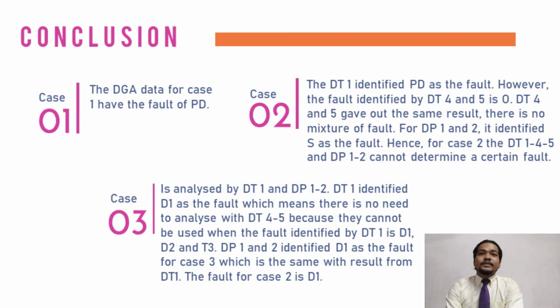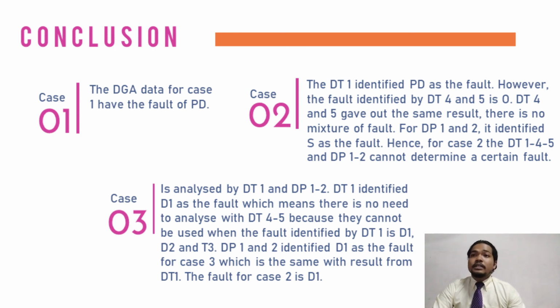For the conclusion, it will be divided into 3 cases. For case 1, as you can see in the result, the DGA data for case 1 have a fault of PD, which means all of DT1, 4, and 5 and DP1 and 2 indicate the fault of the DGA is PD. Then for case 2, DT1 identified PD as the fault. However, the fault identified by DT4 and 5 is O, overheating. DT4 and 5 give out the same result, so there is no mixture of fault for case 2.